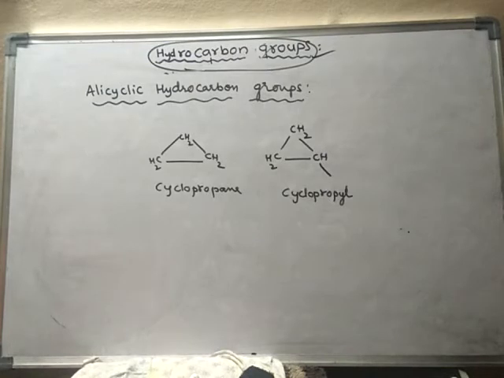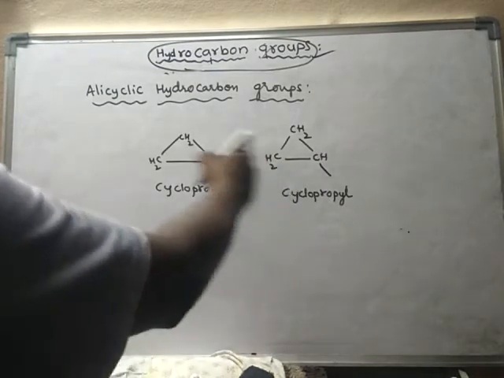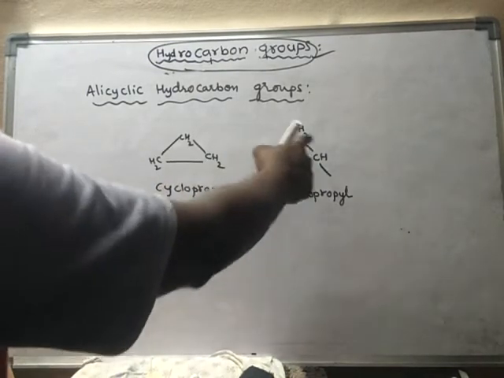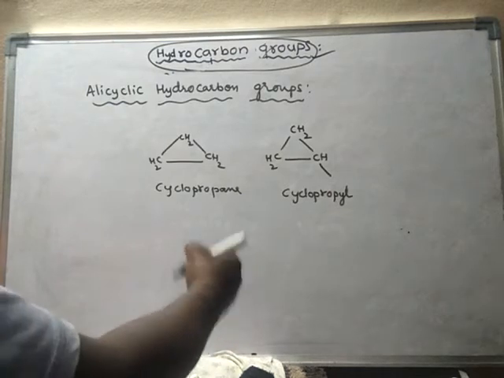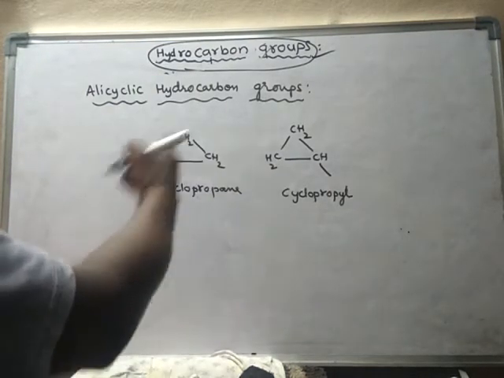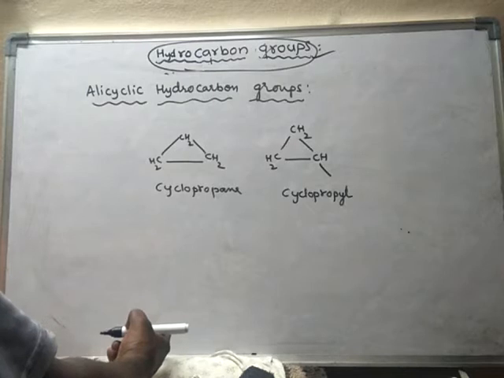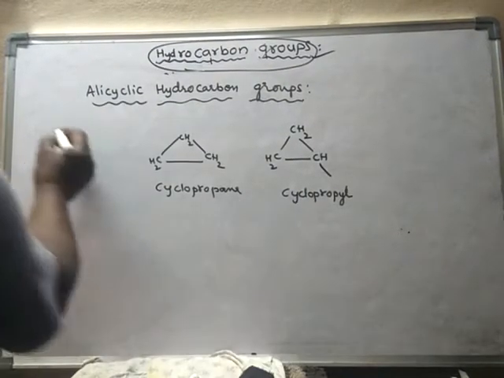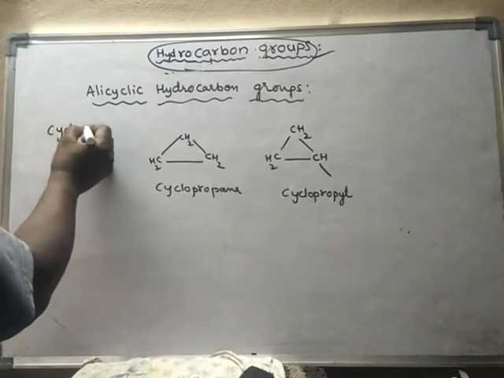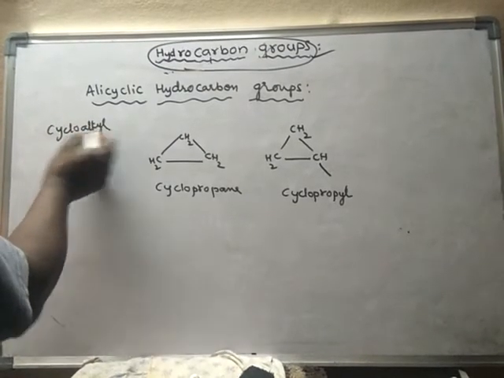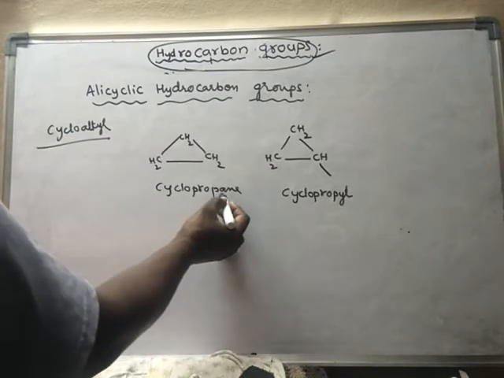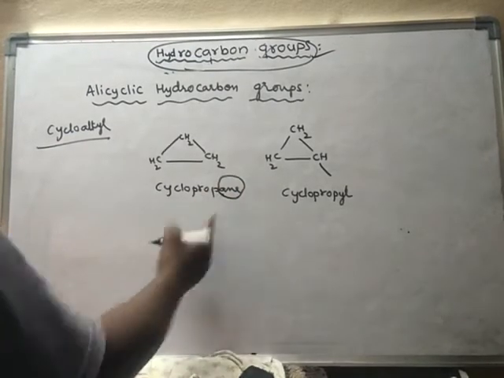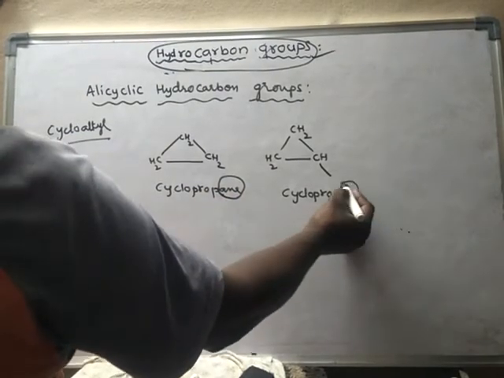That means when one hydrogen is removed from the cyclic ring, these groups are called cycloalkyl groups. Okay, cycloalkyl. That means if you remove one hydrogen from an alkane, then it will become yl.